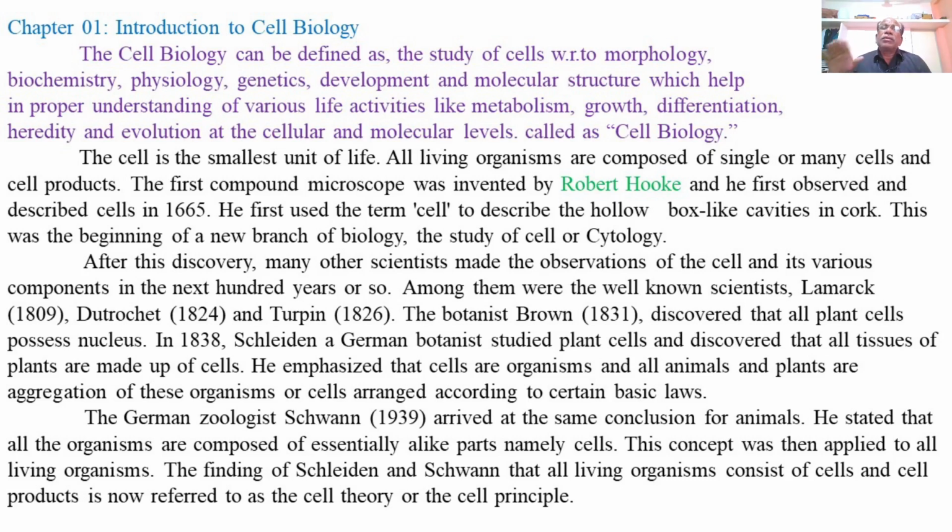So, cells are solely responsible for all life activities of plants and animals, and the study of all these activities is done under the same heading, that is cell biology.